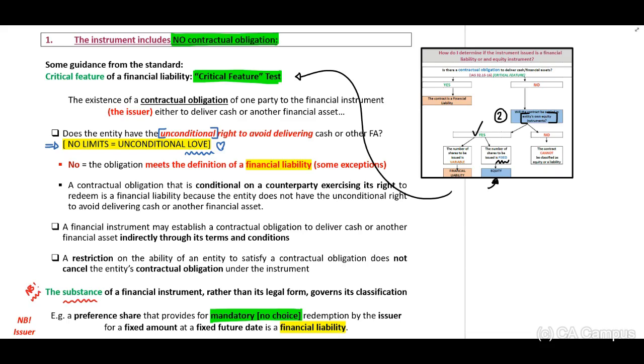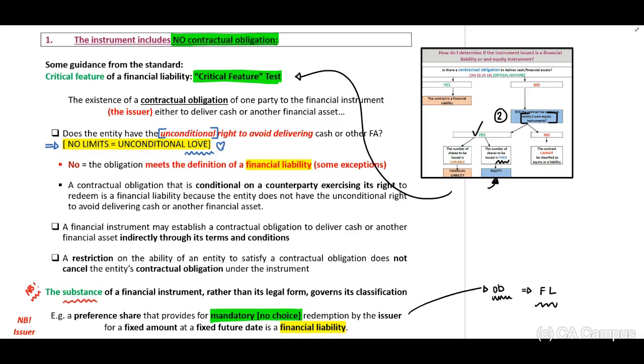Now, in this preference share, where the issuer has no choice but to deliver the shares, being a fixed amount at a fixed future date, do you agree with me that this will be an obligation to the issuer to deliver? Substance rather than legal form, and we will recognize a financial liability even if this is a fixed amount at a fixed future date.